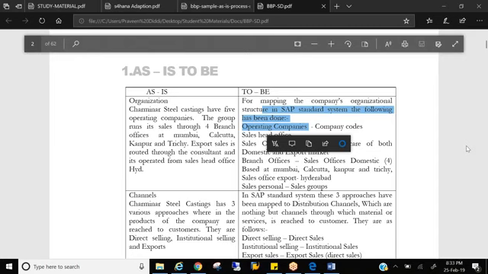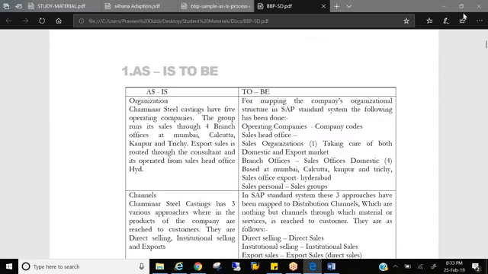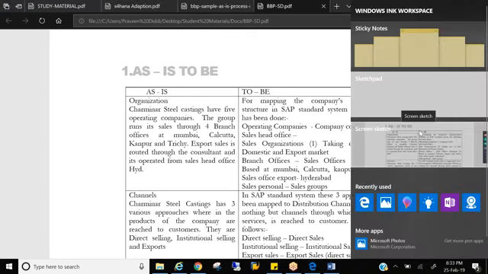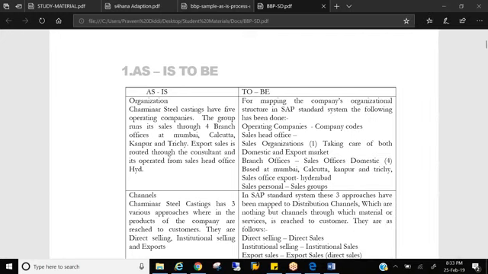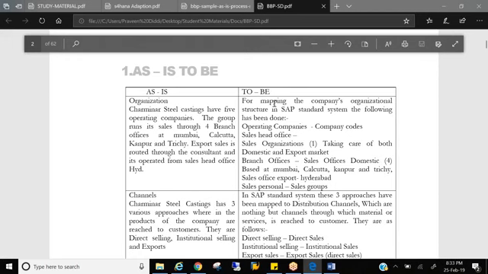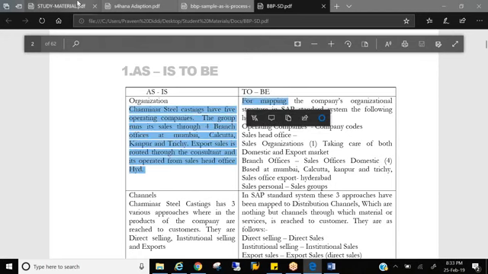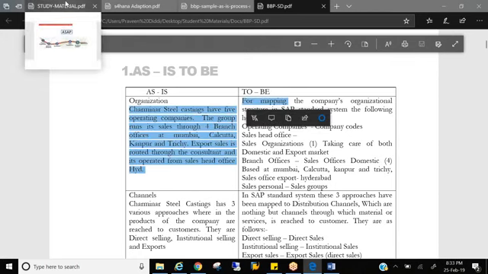If you are an SD consultant, it's not enough that you know SAP SD. You should also understand the general business process and customer requirements, because your customer is a layman to SAP. He doesn't know anything about SAP. Whatever your customer communicates to you, he communicates in his own language. So first you should understand it from the client's perspective in general business, then you need to map it to SAP, and then give a solution.